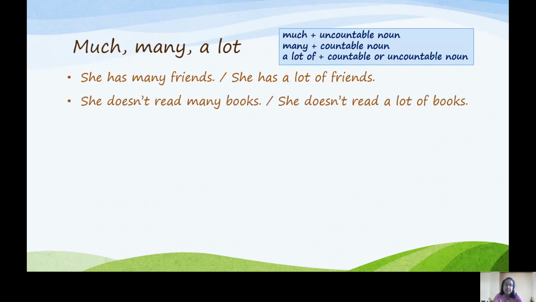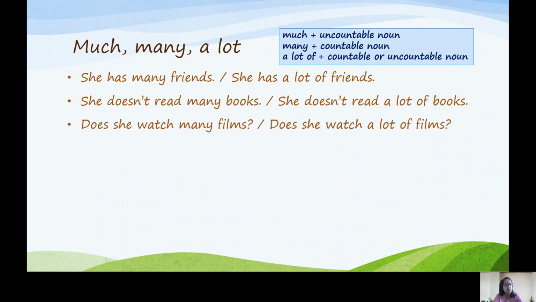She doesn't read many books. She doesn't read a lot of books. Does she watch many films? Does she watch a lot of films?